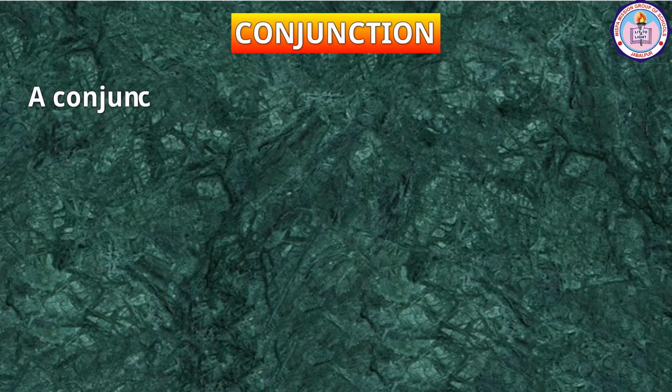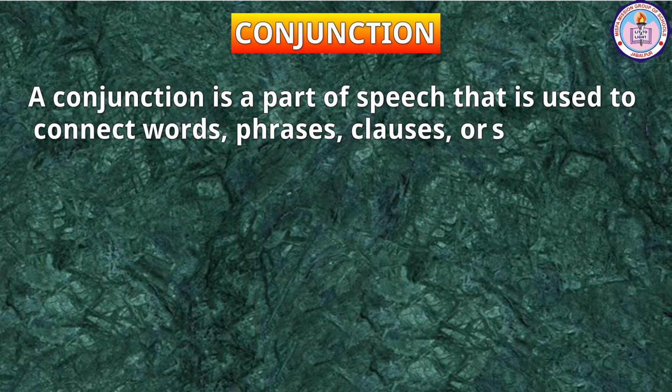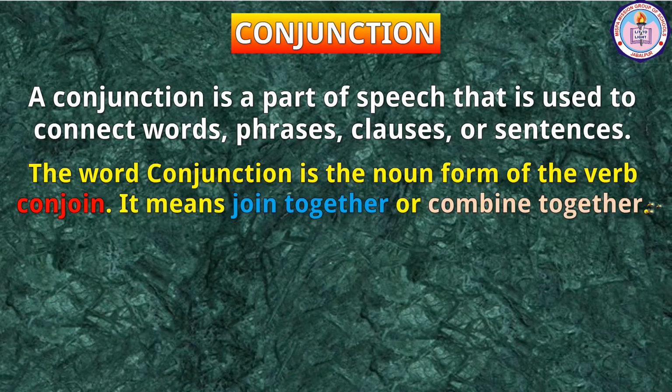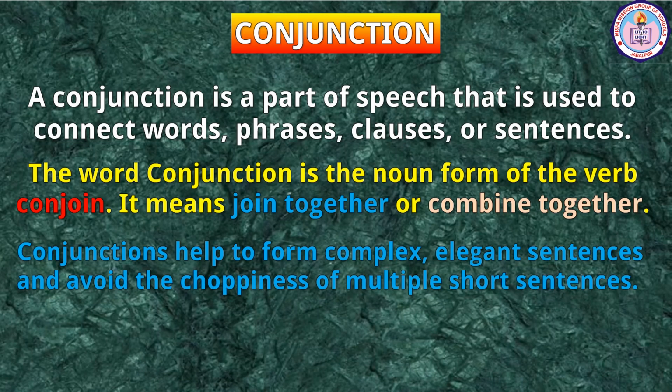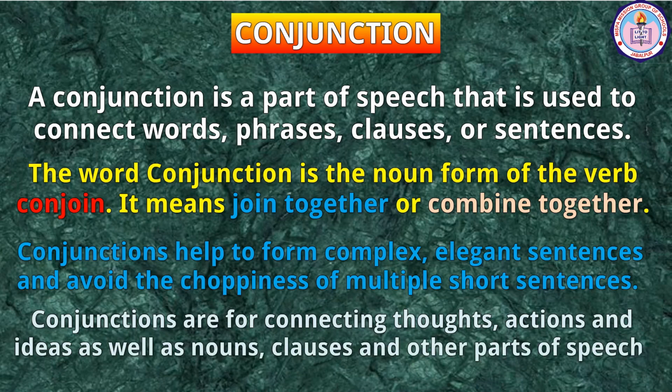A conjunction is a part of speech that is used to connect words, phrases, clauses, or sentences. The word conjunction is the noun form of the verb conjoin. It means join together or combine together. Conjunctions help to form complex, elegant sentences and avoid the choppiness of multiple short sentences. Conjunctions are for connecting thoughts, actions, and ideas as well as nouns, clauses, and other parts of speech.